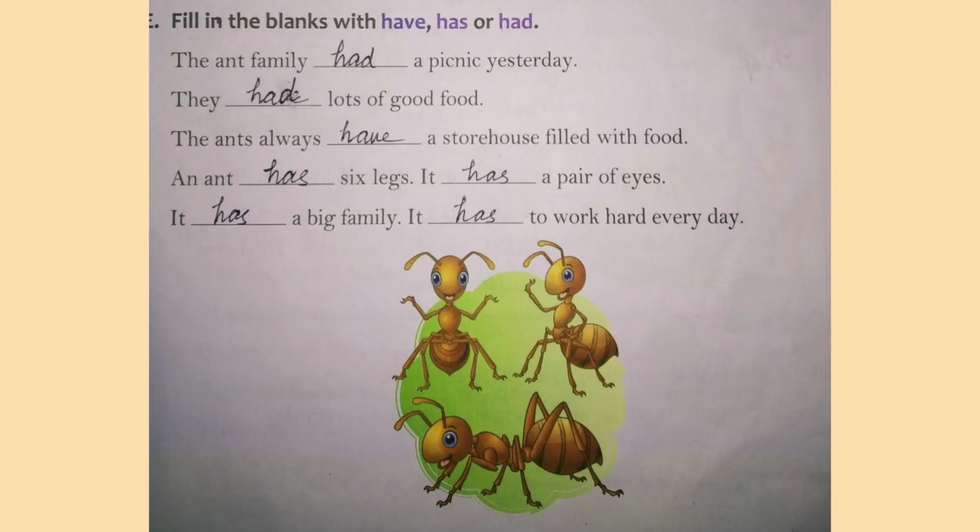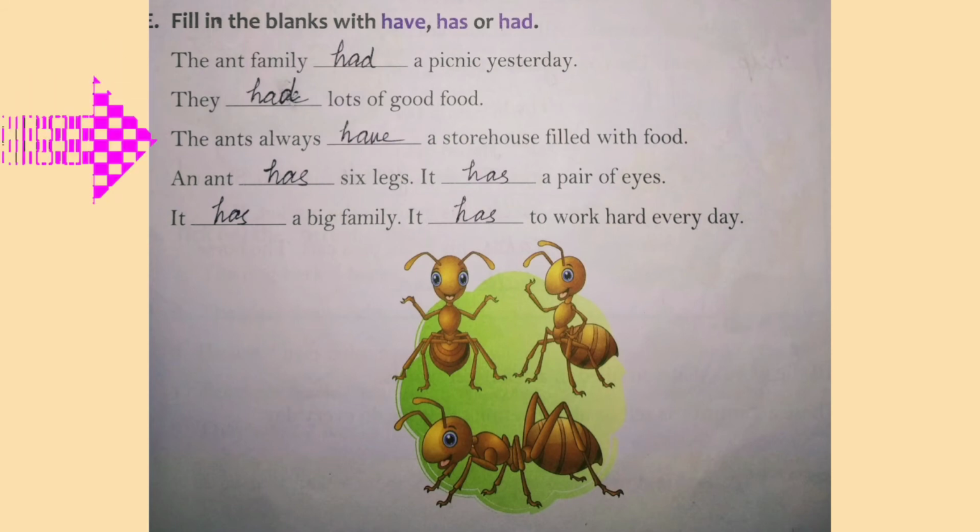The next exercise, fill in the blanks with have, has or had. Look at the first sentence. The Anne family dash a picnic yesterday. Here the word yesterday shows past tense and the answer is had. They dash lots of good food. It talks about yesterday. And the answer is they had lots of good food.